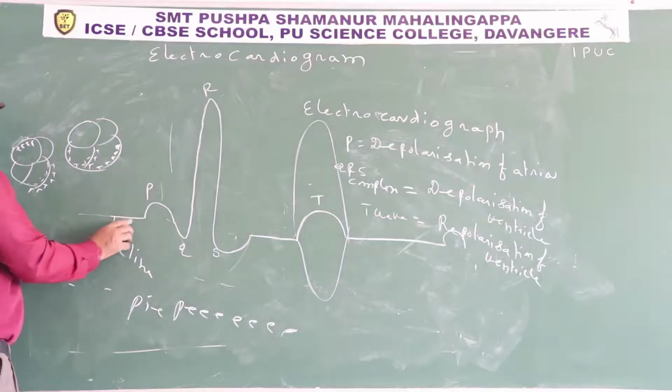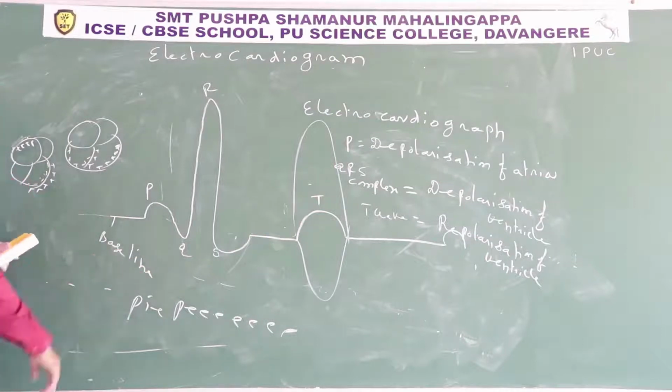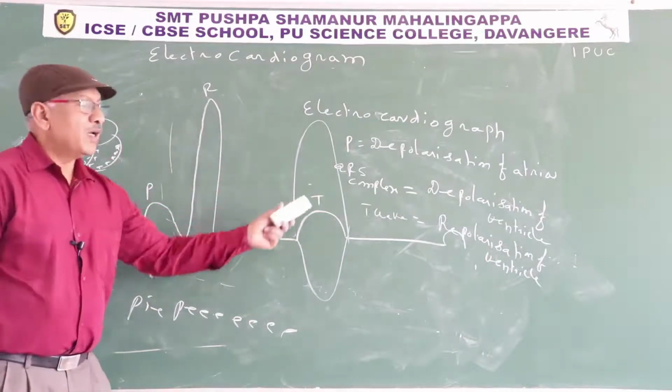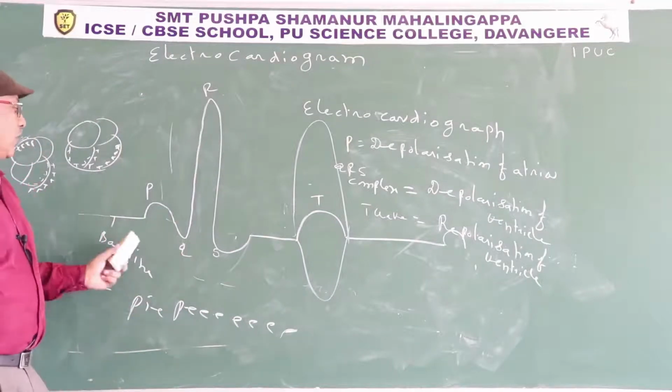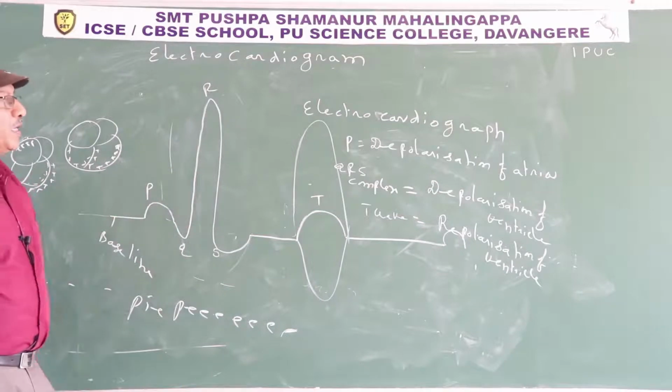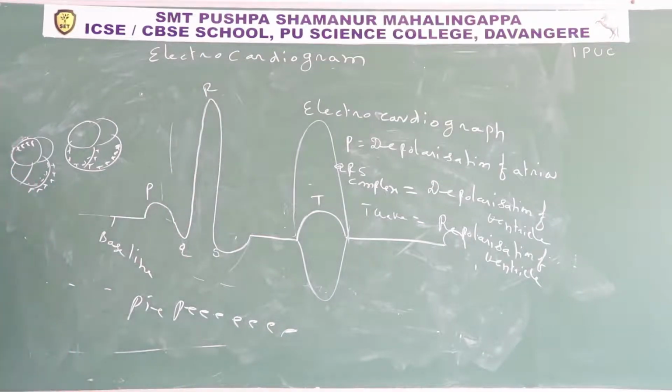The waves present above the baseline are positive, the waves present below the baseline are negative. P and T are the positive waves, Q and S are the negative waves. P wave represents the depolarization of atria. What is depolarization? Generally, the heart's inner surface is electrically negative. For a few milliseconds the inner surface of the atria is electrically positive. That is known as depolarization.